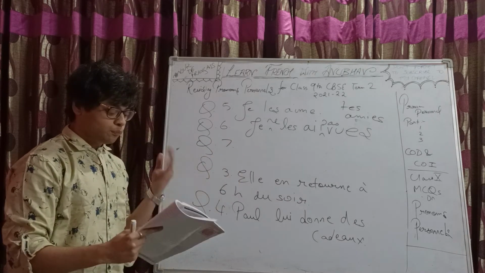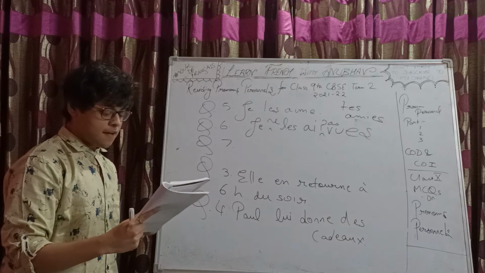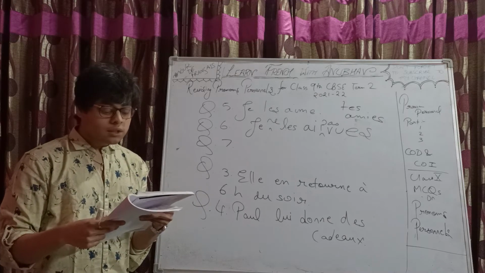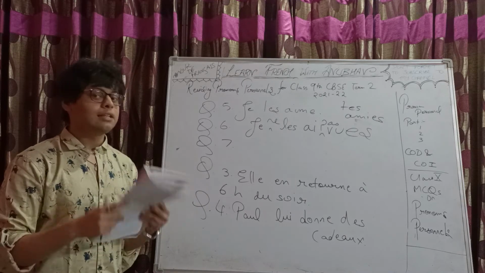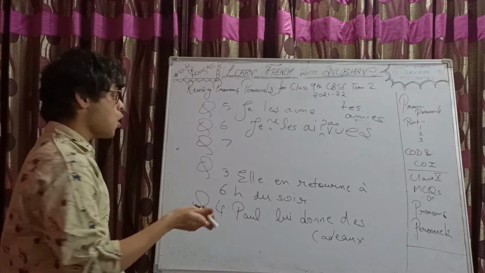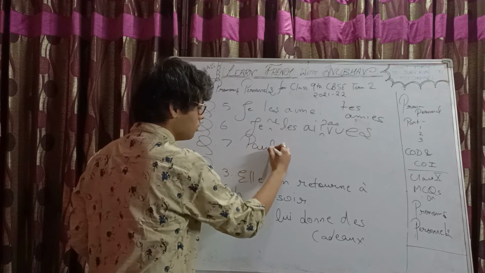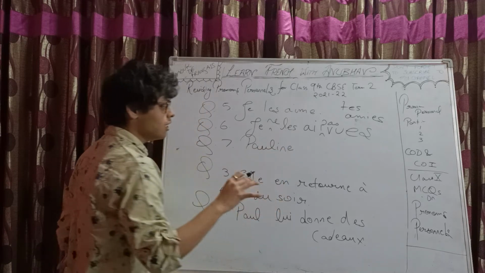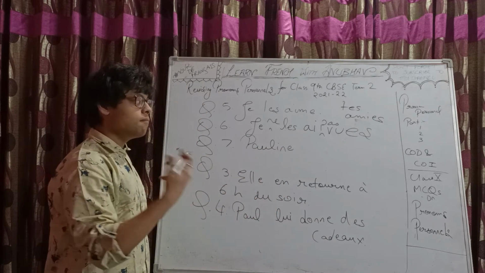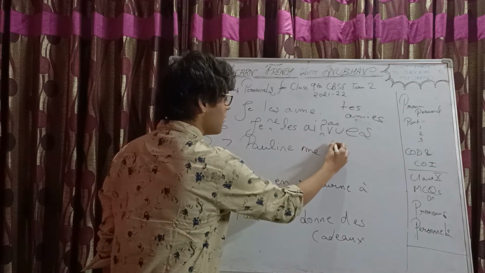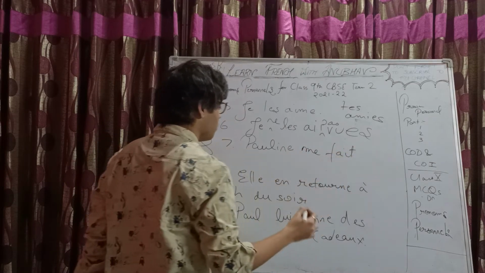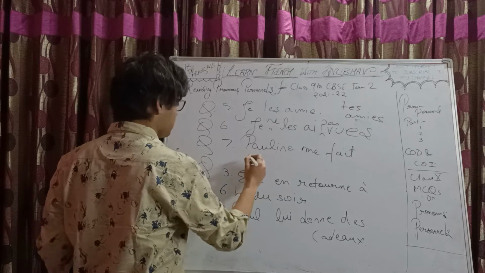Question number 7. Pauline fait un gâteau pour moi. So Pauline makes a cake for me. Okay. So it should be what? Pauline pour moi. Suppose pour moi is underlined. Then it would be what? Replace to me. Pauline me fait. Right. Pauline me fait un gâteau.